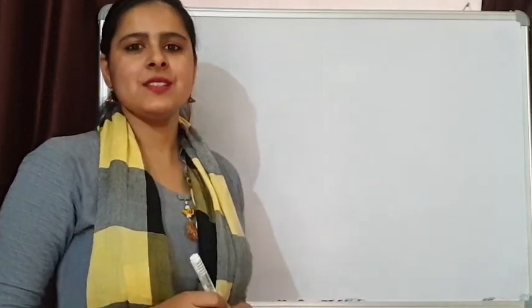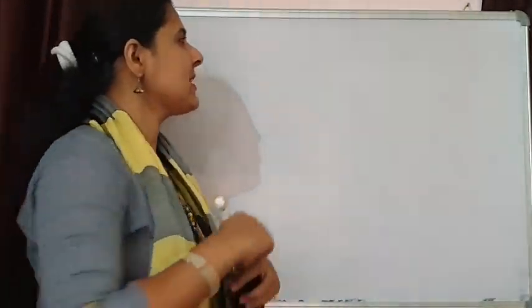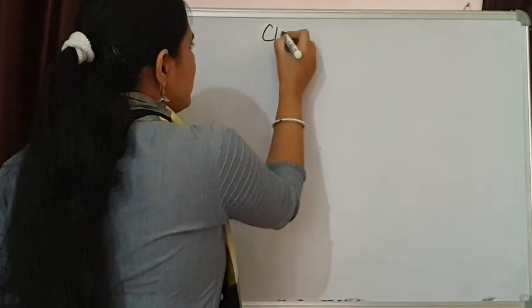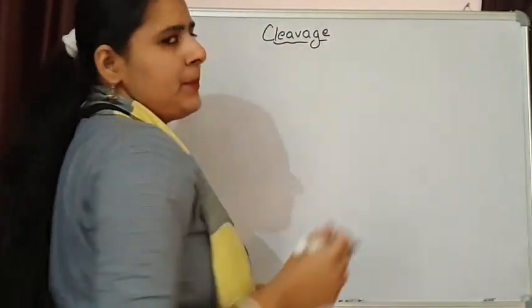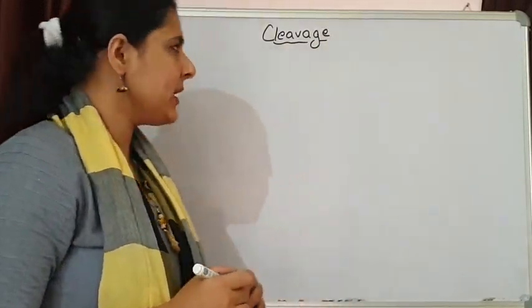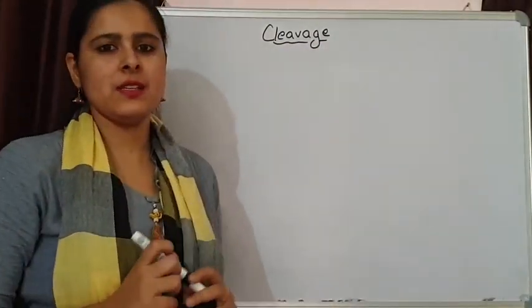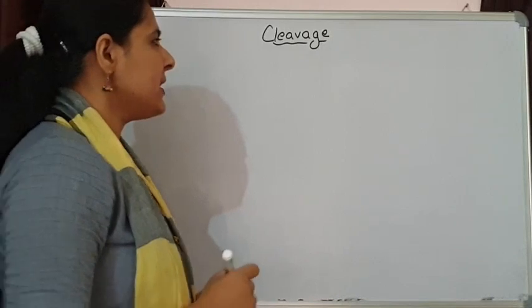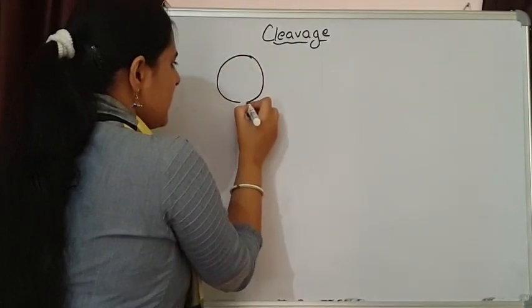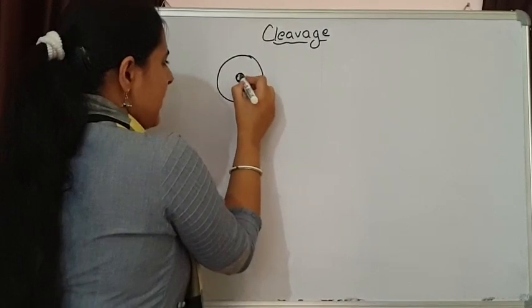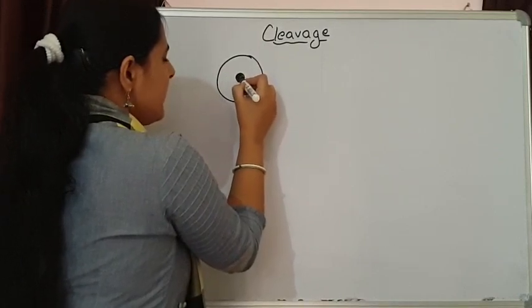Good morning, students. Today we are moving on with the next topic, that is cleavage. In this video we are going to discuss cleavage and implantation also. Earlier we talked about how fertilization has taken place. That means after fertilization the result is a zygote, and this zygote has a diploid nucleus.